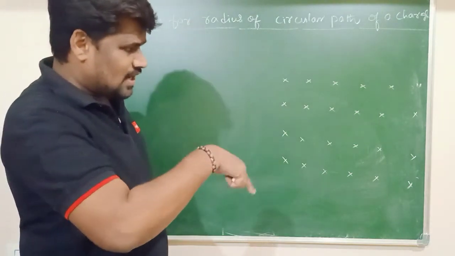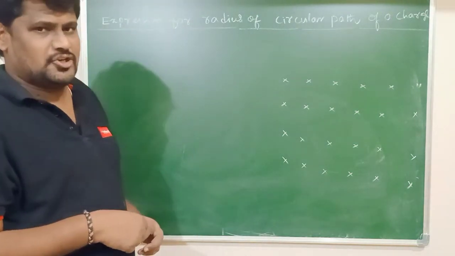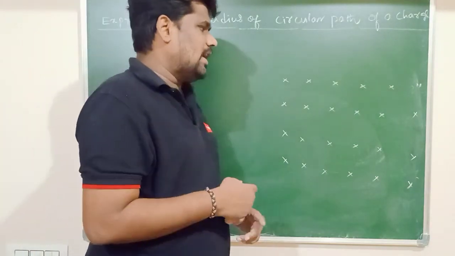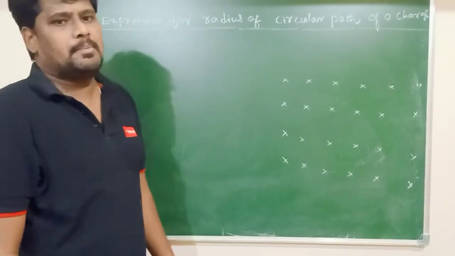So now in a charged particle, the velocity direction should be perpendicular to the magnetic field.